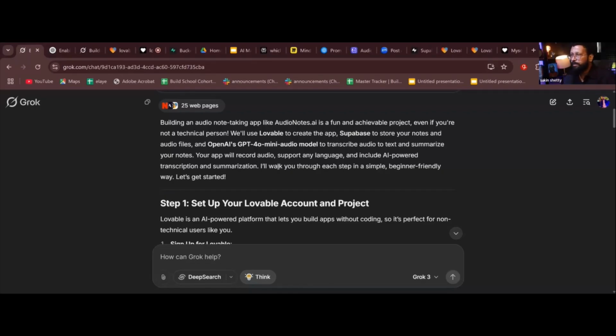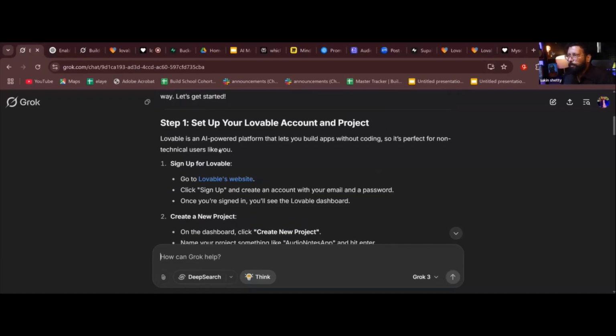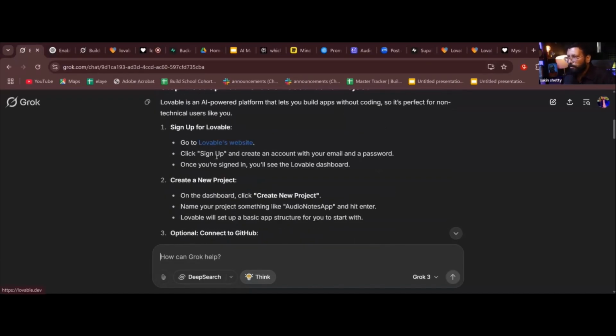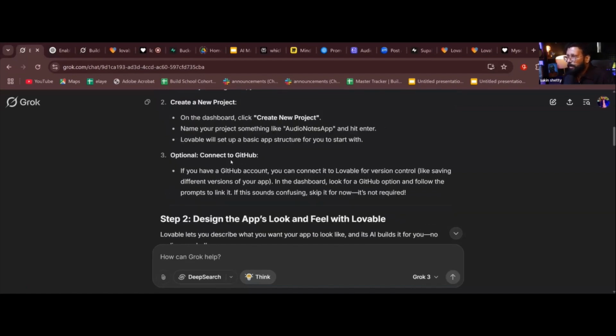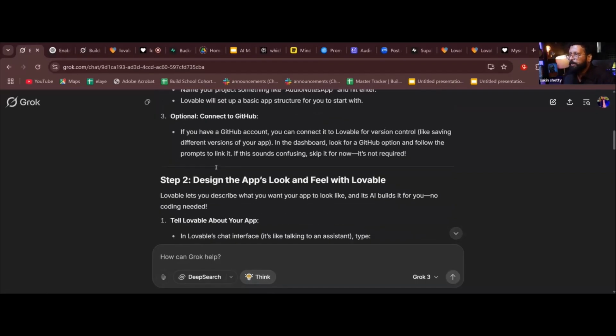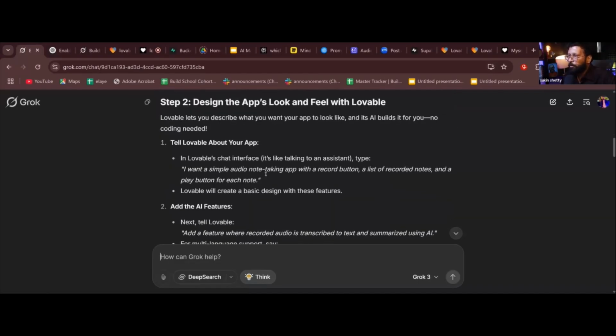So step one, I need to go to the Lovable website. It has given me the link also, how to sign up, what all I need to do, create a new project, connect to GitHub. It is not required right now, as it says, optional. Right? Step two, design the app's look and feel in Lovable. It also gives you a prompt like, I want a simple audio note taking app with a record button and list, but I'll tell you how to create a prompt. It also gave that, even if you didn't ask.